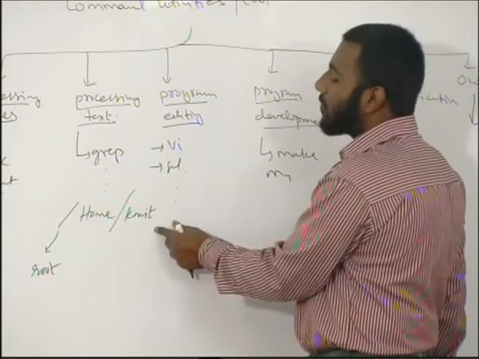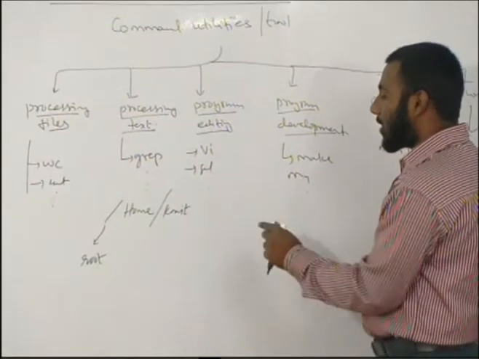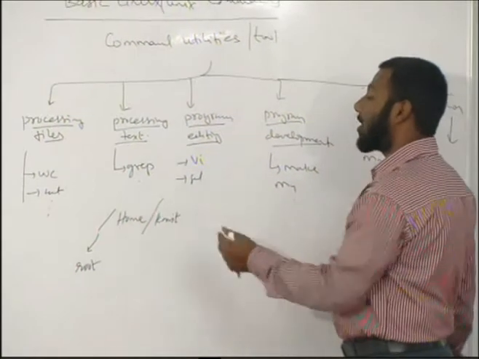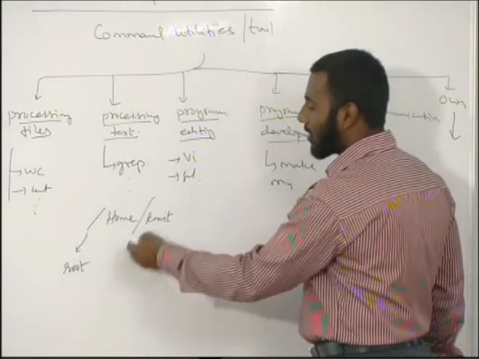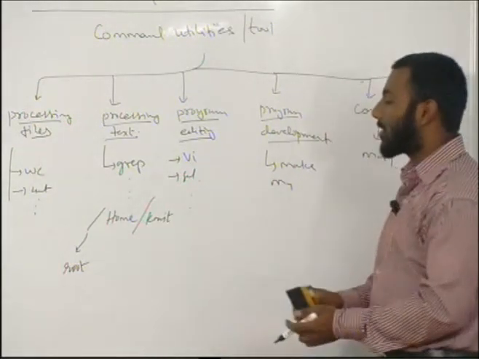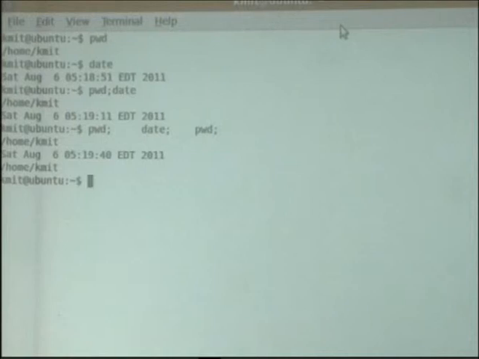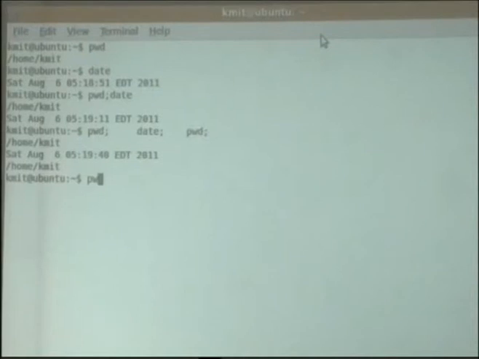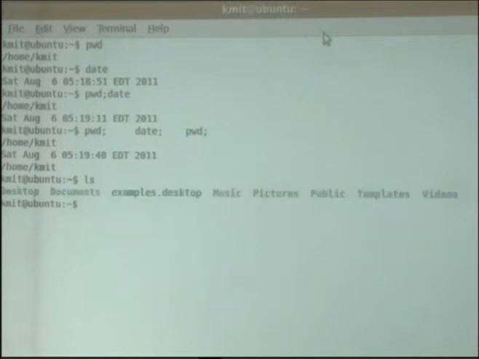Now I can move from one directory to another with the help of commands, and I can create files in this directory or any other directory. I can list the different files and directories available in any directory very easily. Now we will see what files and directories are available in our current working directory. ls is a command which lists all the files and directories available.